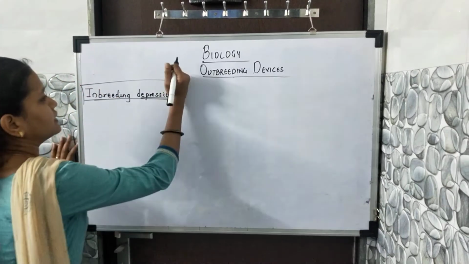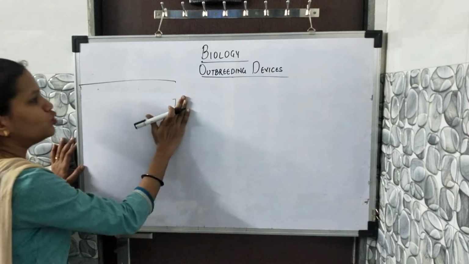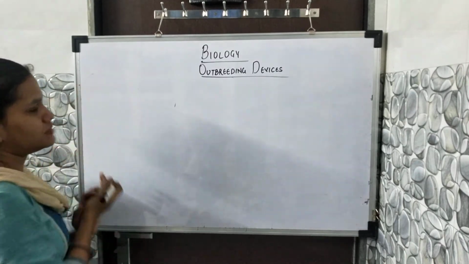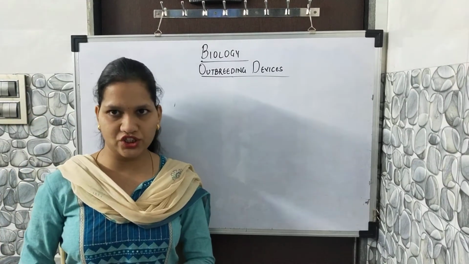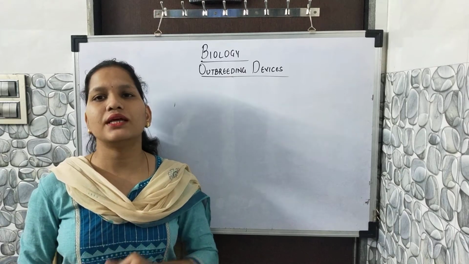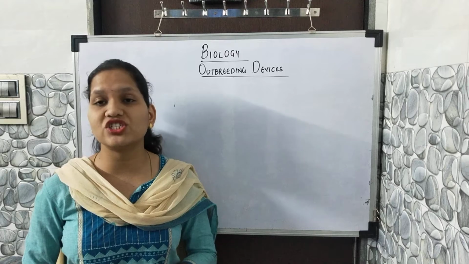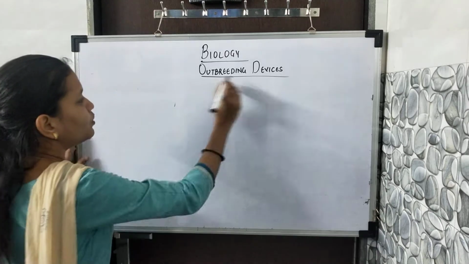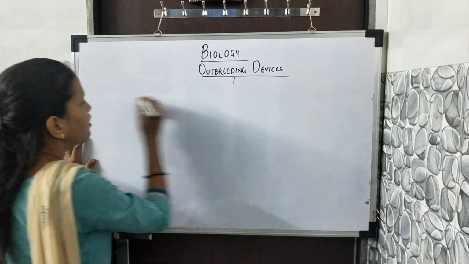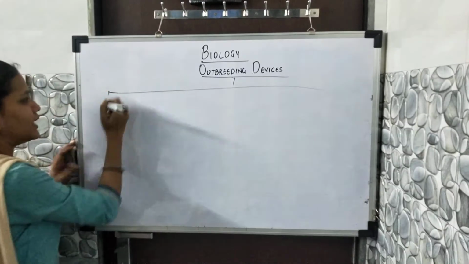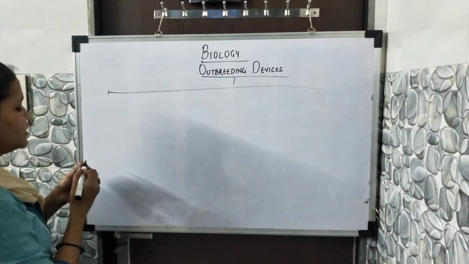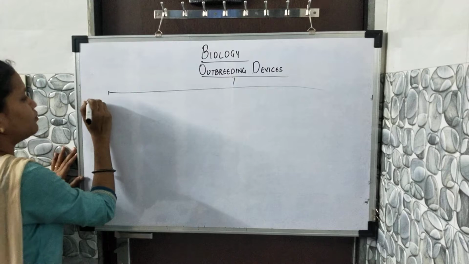Now, our concept is more towards outbreeding devices and cross-pollination. Here, what are the different outbreeding devices shown by the flower? We are going to discuss them one by one. First of all, we are going to start with unisexuality.